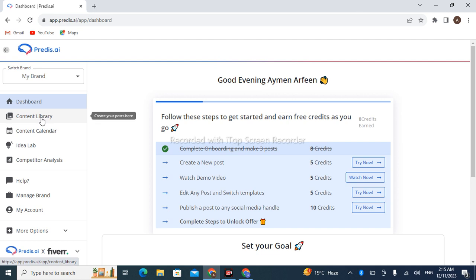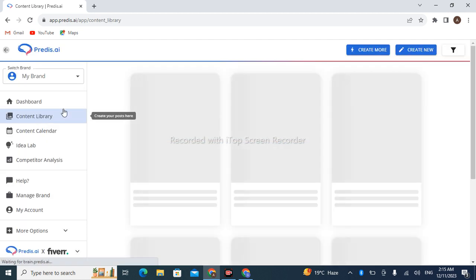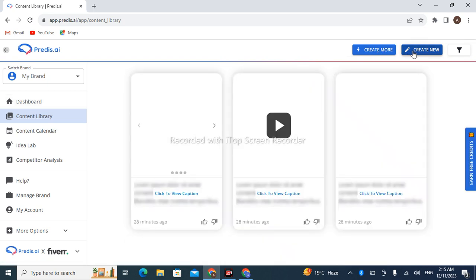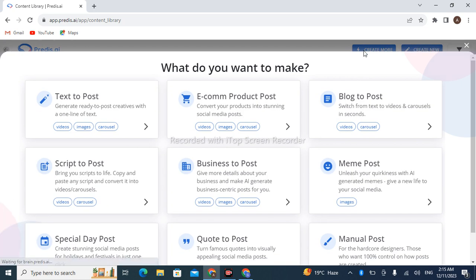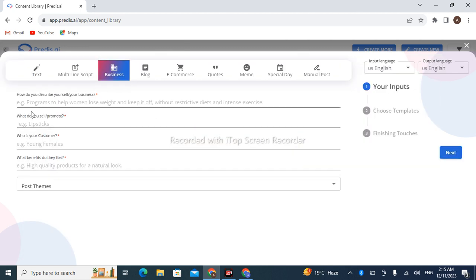The website is here. Just go to the content library. Click on create, create new. It will ask you which type of post you want to create. Here I want to create a business post. You can make any type of post according to your choice. It will ask you some questions. How do you describe yourself or your business? Meaning, what is your business about?